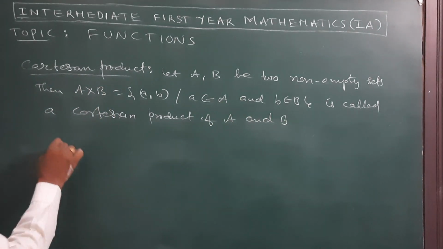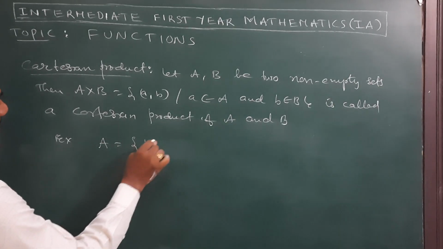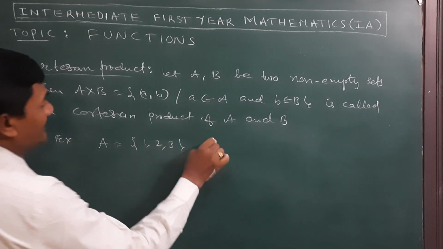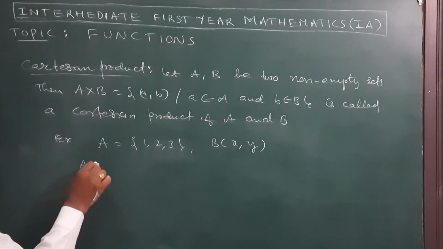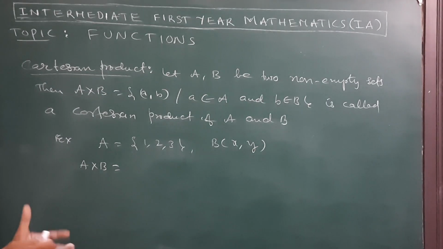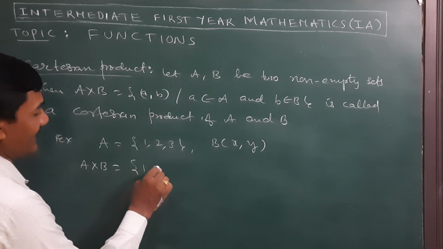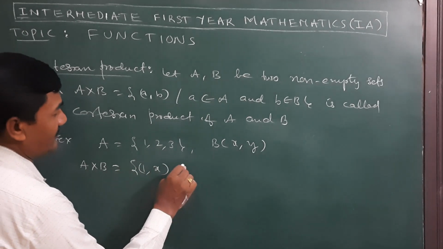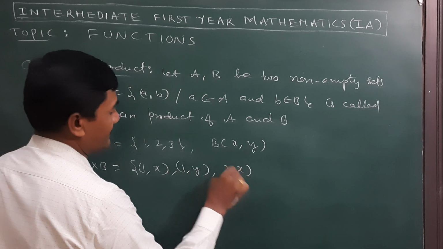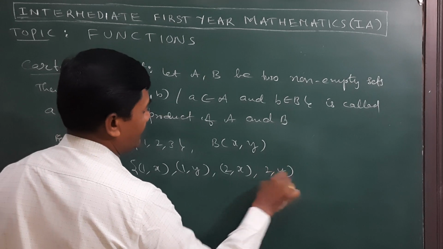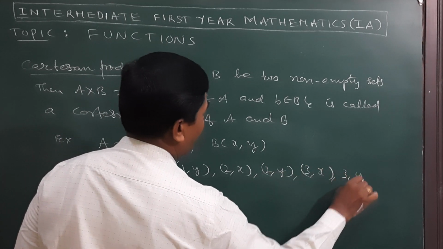For example, A is equal to {1, 2, 3} and B is equal to {x, y}. How can we write A cross B? It means the set of all possible ordered pairs. That means we can write (1,x), (1,y), (2,x), (2,y), (3,x), (3,y).